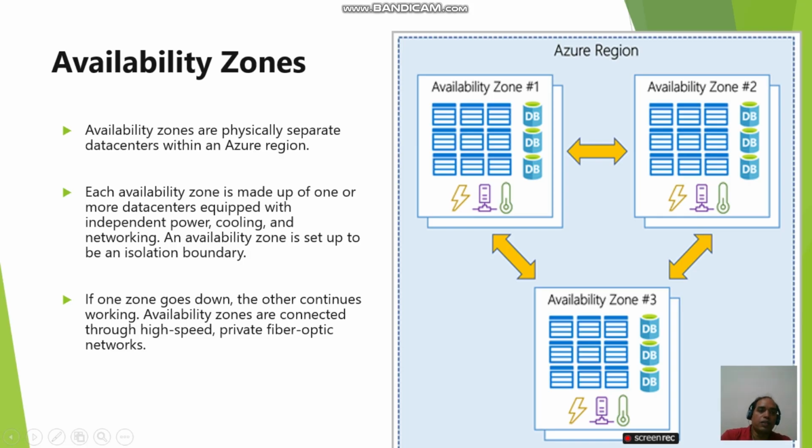So this is the boundary which is called the Azure region, and under the Azure region you find multiple zones: zone 1, zone 2, zone 3. Each zone is connected with a high-speed private fabric wire. Suppose zone 2 is down, then the client will receive the service from zone 1 or zone 3, which is nearby. If zone 3 is down, same scenario, the client will receive the service either from zone 1 or zone 2, whichever is nearest.